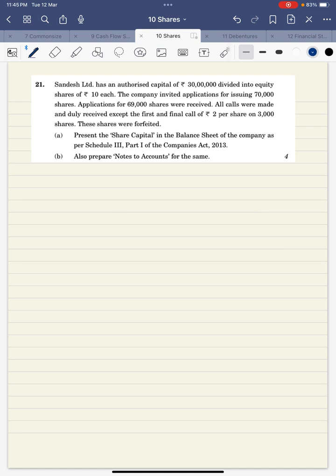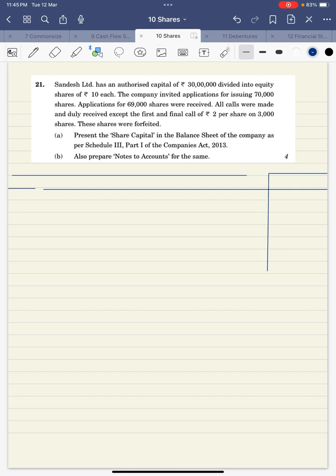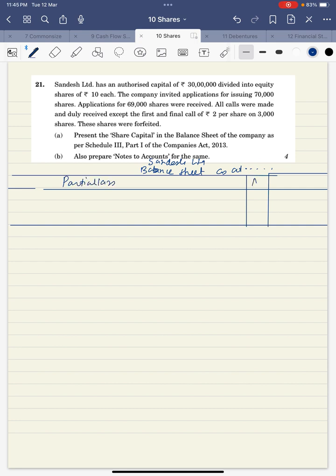So let us quickly make the format. We'll draw the balance sheet format first. Do not forget to write the name of the company, that is Sandesh Limited, in this balance sheet. As at date is not given, so we'll leave it as it is. Then particulars, note number and amount.